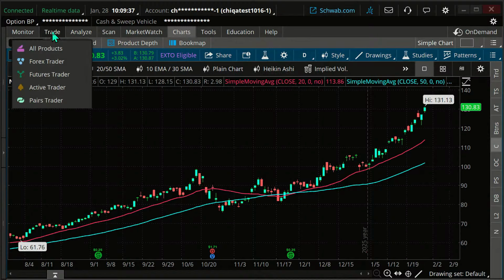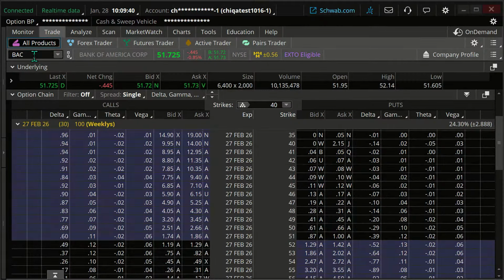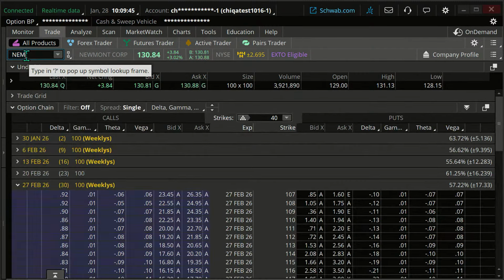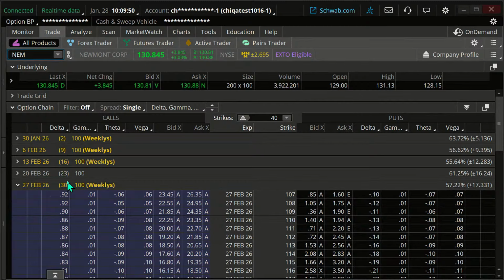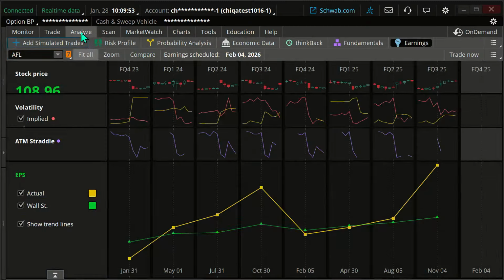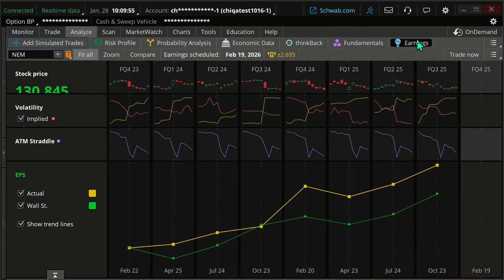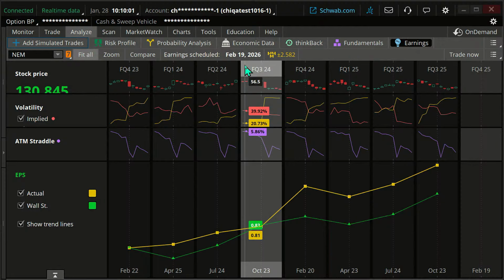So I'm going to go to trade. I'm going to go to my stock, which is Newmont Mining. Okay, there's Newmont. And one thing you may want to check out is earnings. When is earnings? Let's go to the Analyze tab. Earnings, Newmont, February 19th. Now, you don't need to necessarily avoid earnings, but you should be aware of it. And in this case, I probably am going to look to exit before earnings, but you don't always have to on your trades.